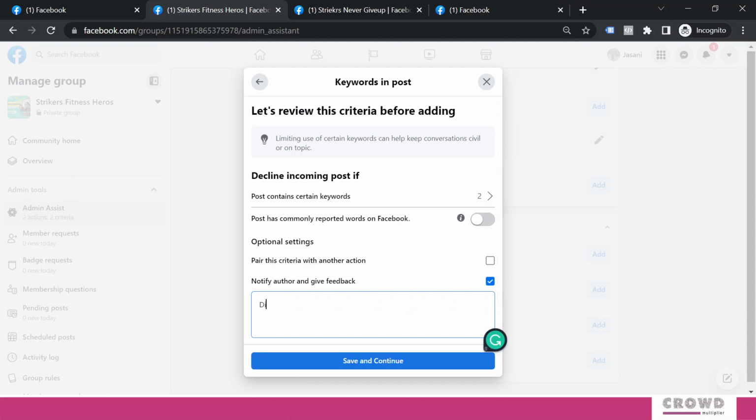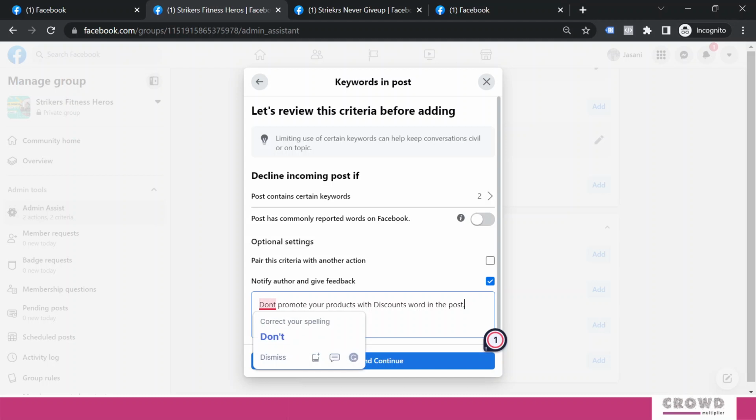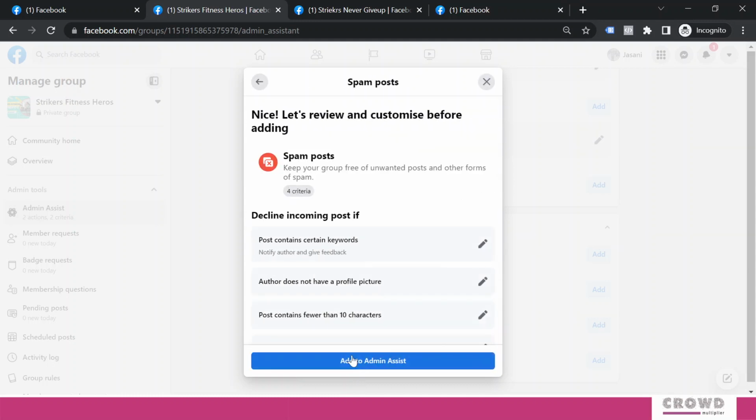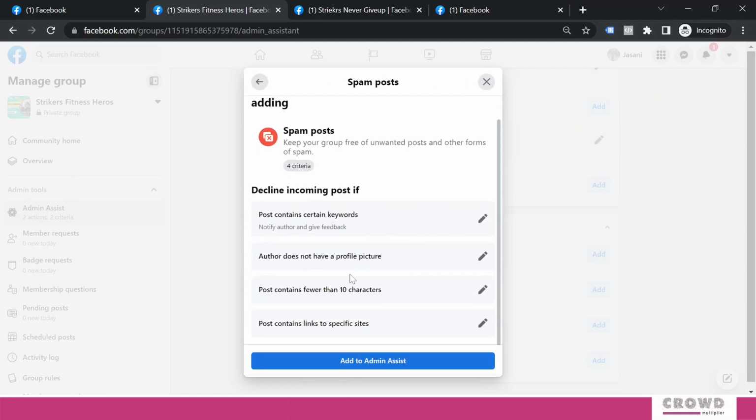So I will say, don't promote your products with discounts word in the post. This way the person would have a clear idea why their post has been declined. Save and continue.